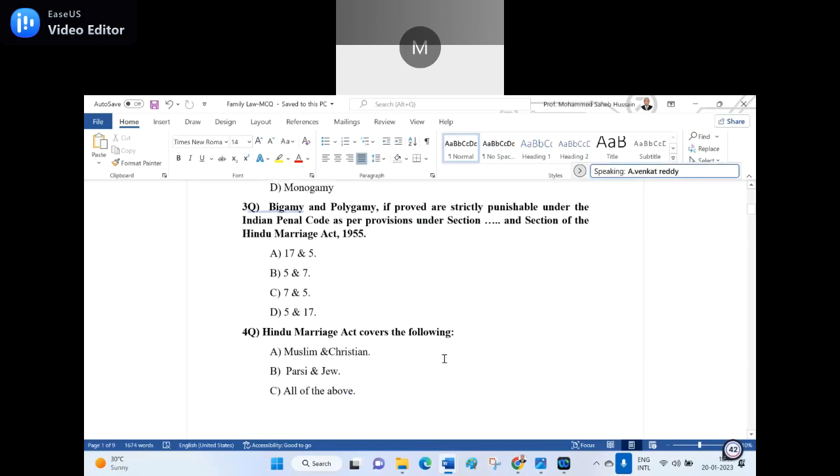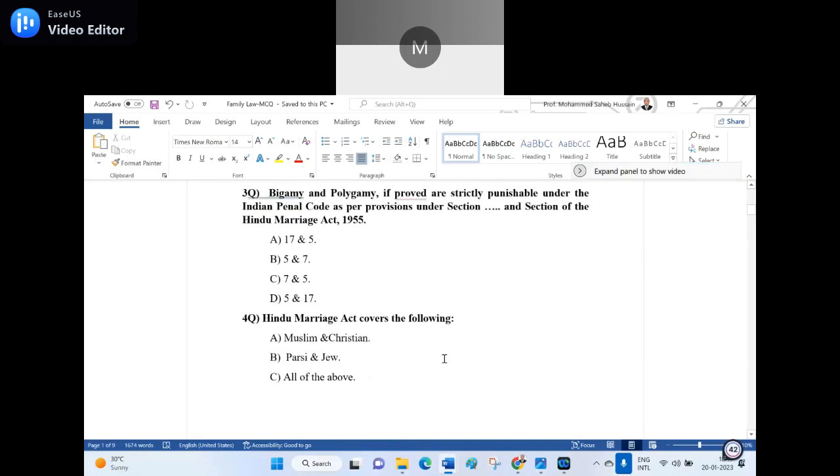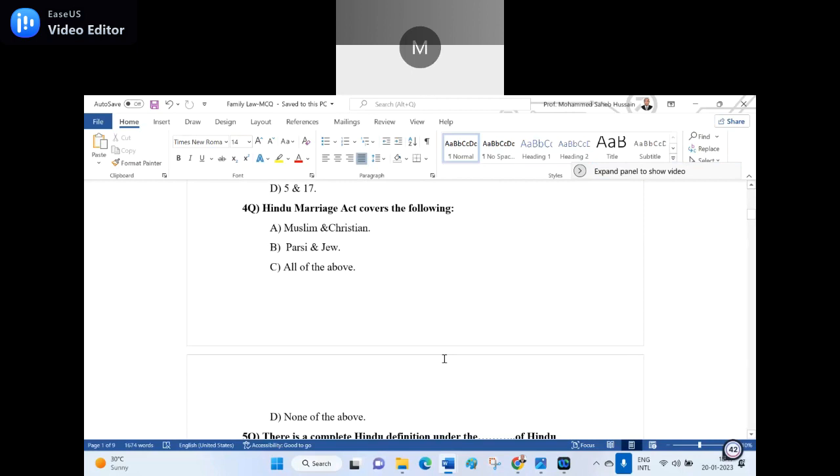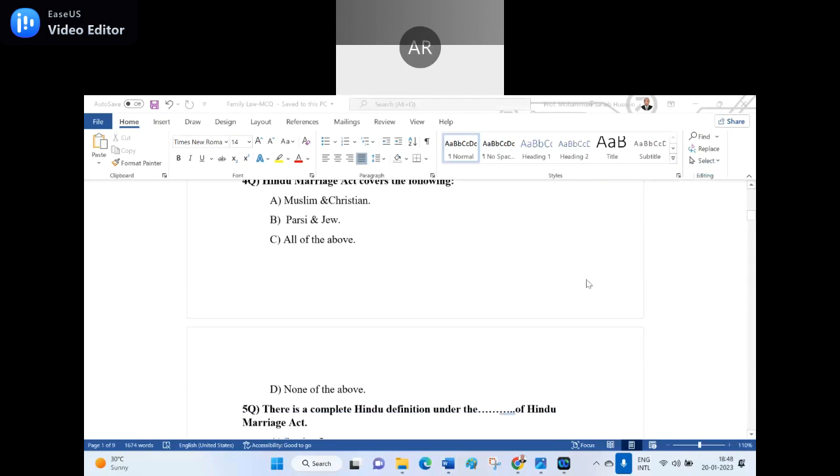Now, fourth question. Anyone can unmute and read? Hindu Marriage Act covers the following. Option A, Muslim and Christian. Option B, Parsis and Jews. C, all of the above. D, none of the above, sir. Answer is none of the above.